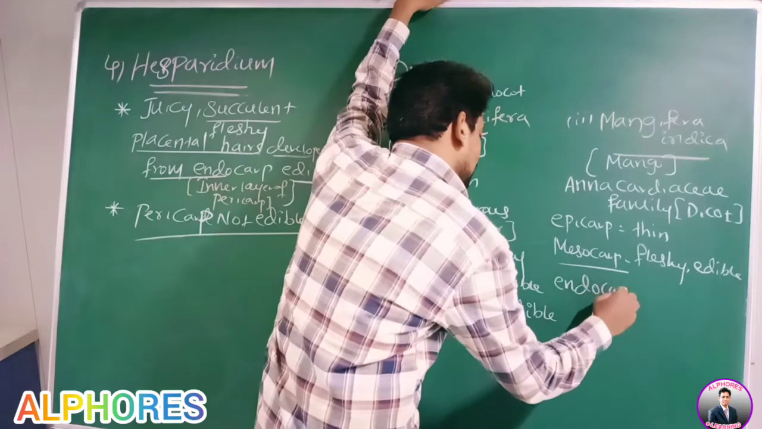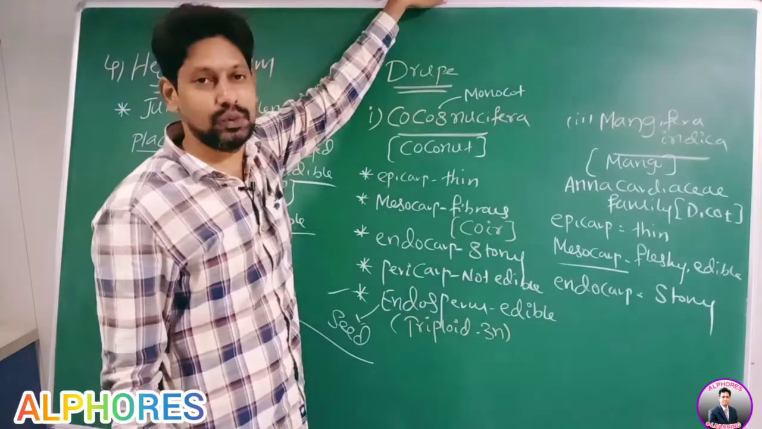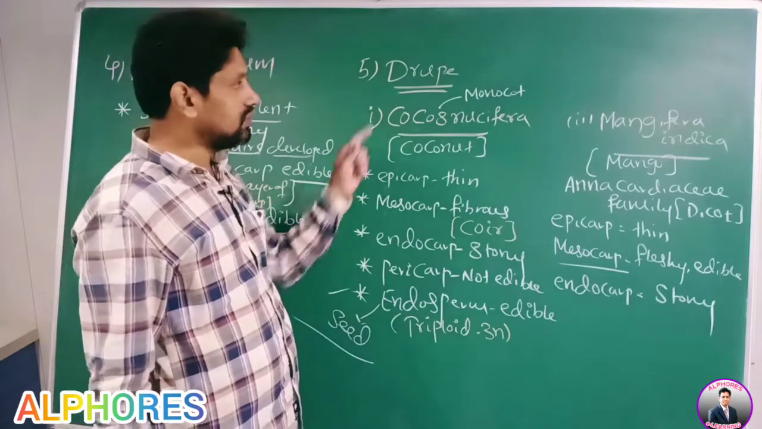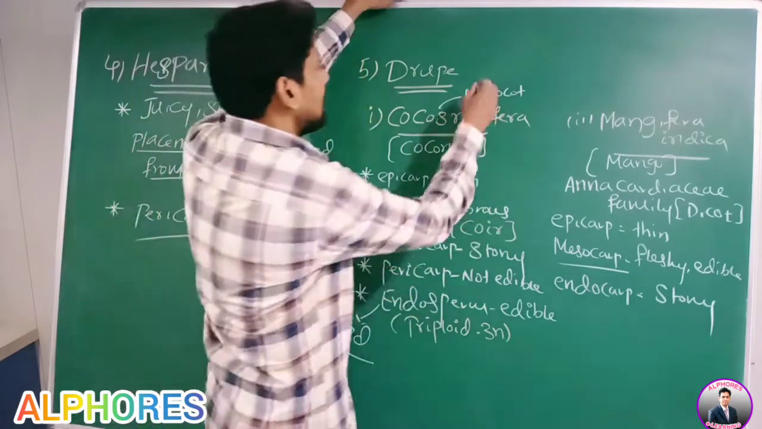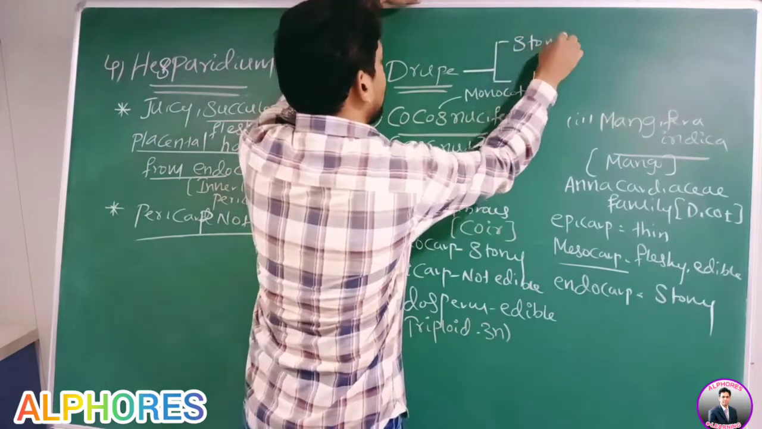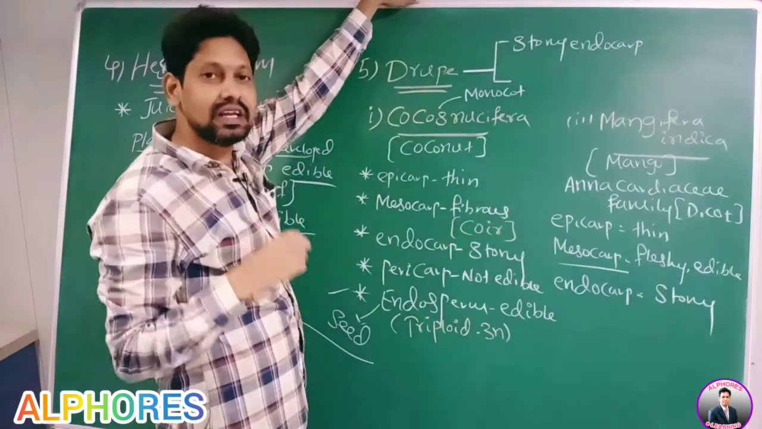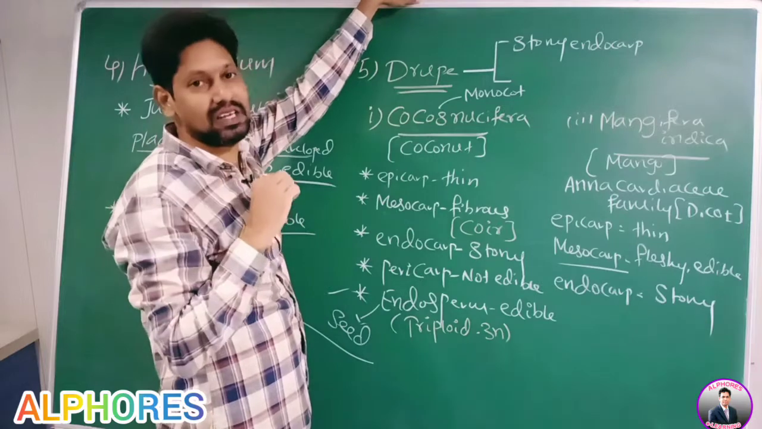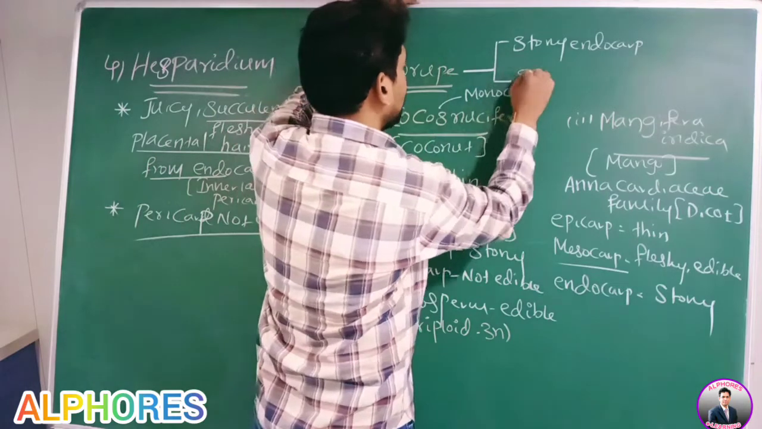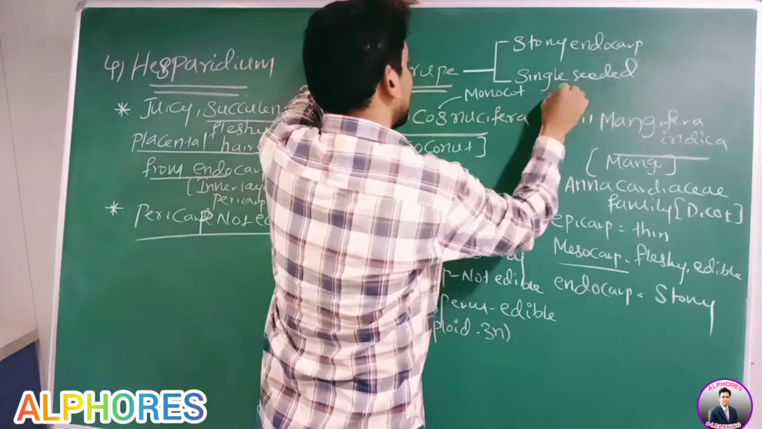I already told you endocarp is stony. It's stone-like. Endocarp is stony in the case of Mangifera indica. Now we are discussing drupe. In case of drupe, endocarp is stony. In drupe, how many seeds are present? Only one seed is present. Therefore, drupe is a single-seeded fleshy fruit.